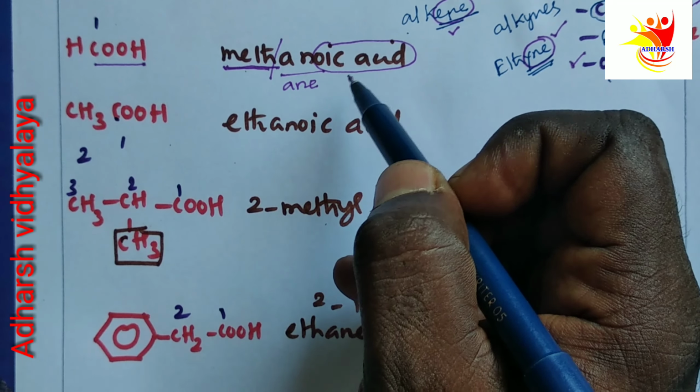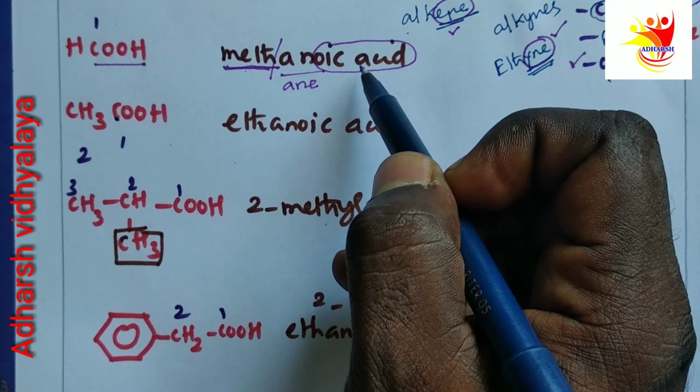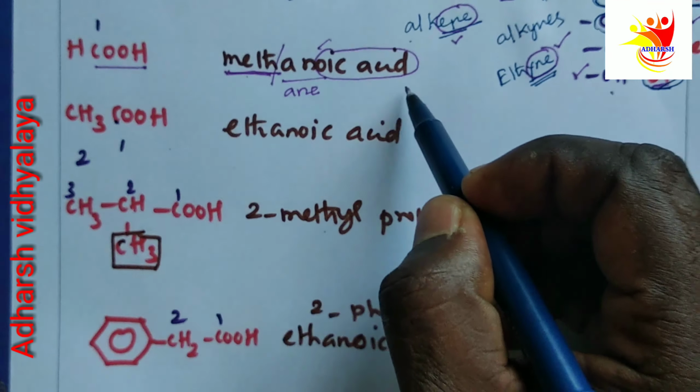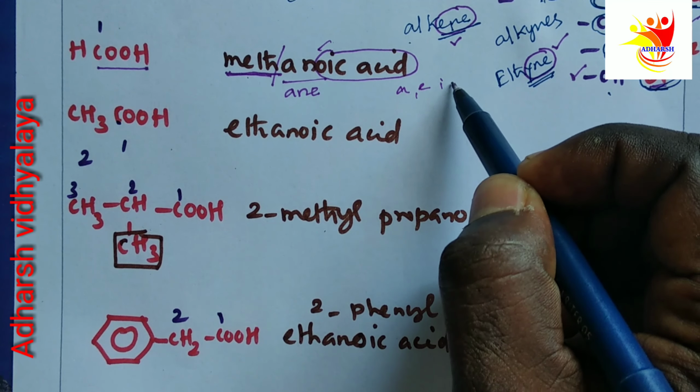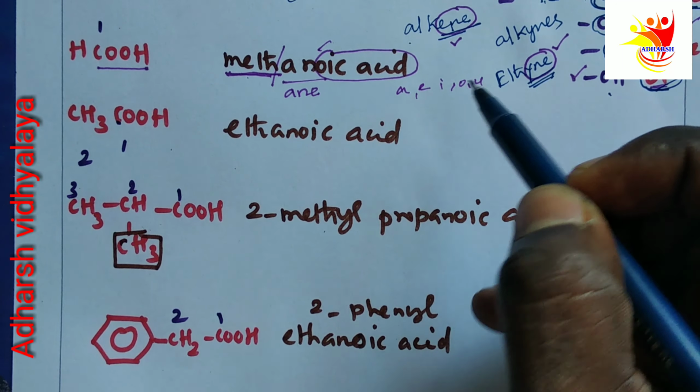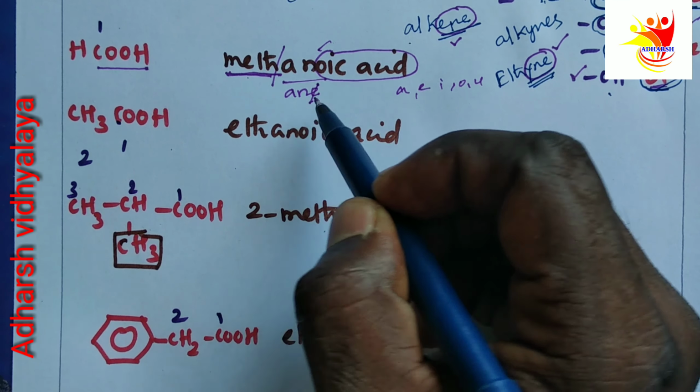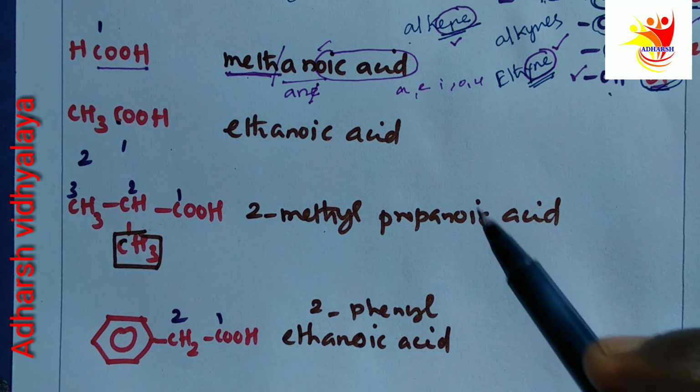When you are writing, if the secondary suffix starts with a vowel, A, E, I, O, U, we have to remove the E from the primary suffix.